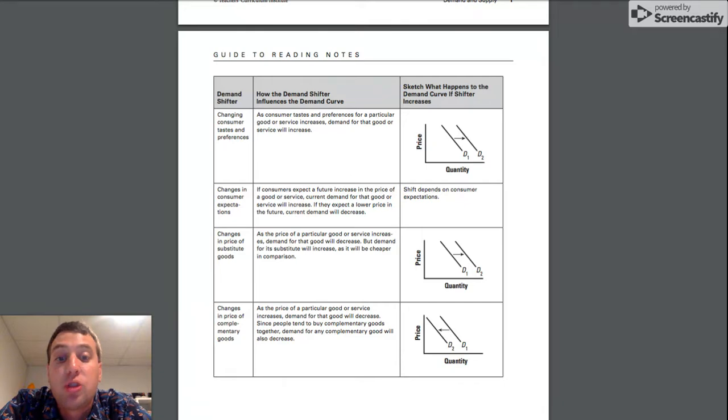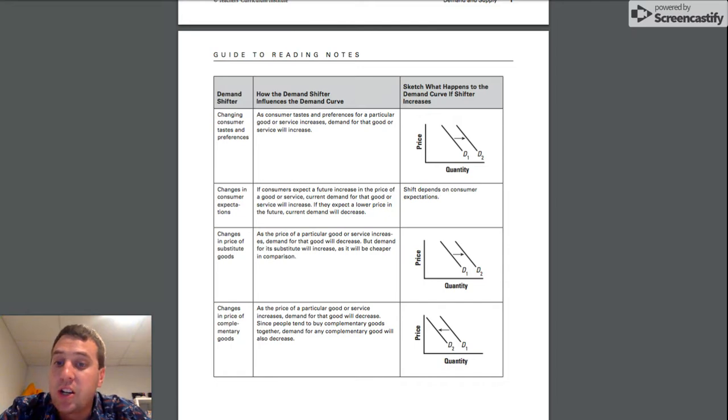Changes in the price of substitute goods will also shift our demand. As the price of a particular good or service increases, demand for that good will decrease. But demand for substitute will increase as it will be cheaper in comparison. So we'll see that shift to the right again. So the comparison here is that idea of butter and margarine. Those are those substitute goods.